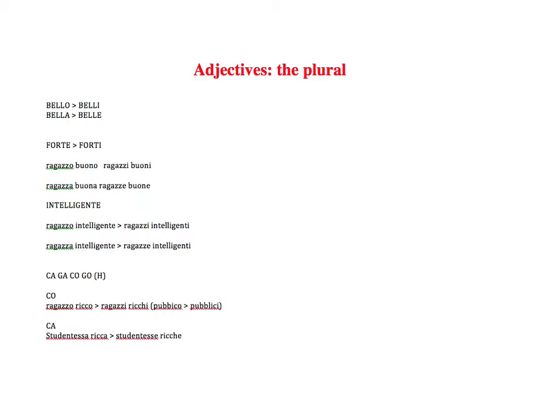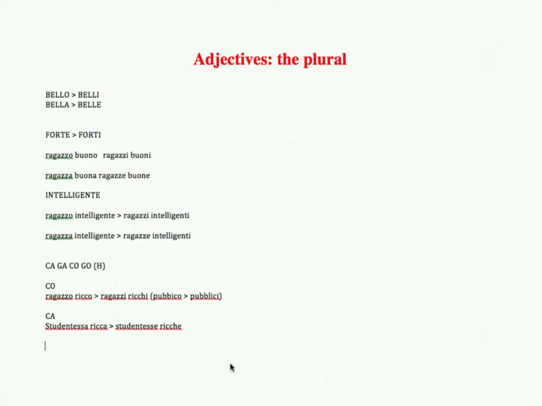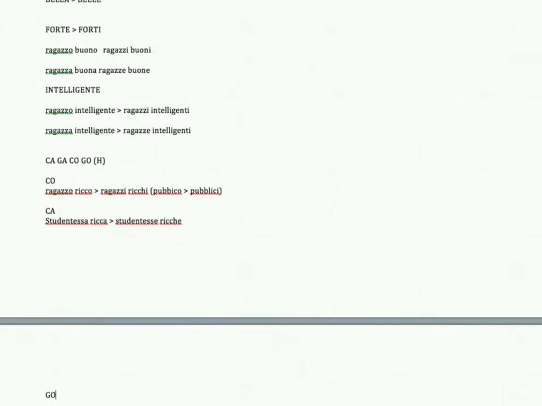You see, you add an H. It's not ricce, otherwise it would sound ricce. No, you must add an H because Italians like to keep the same sound. So ricca, ricche.